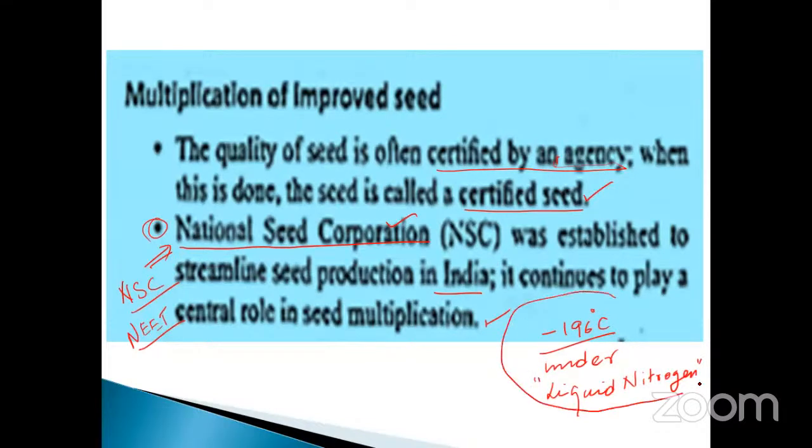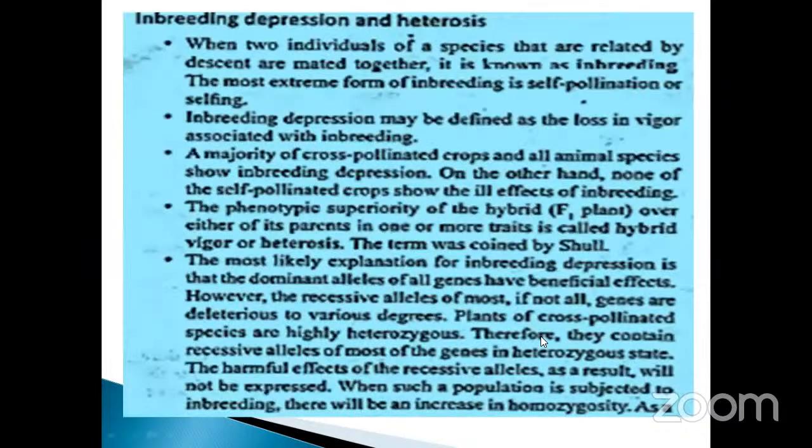Don't forget, my dear students, this is very, very important. Switzerland is nothing but the playground of Europe. Don't forget these very important things.